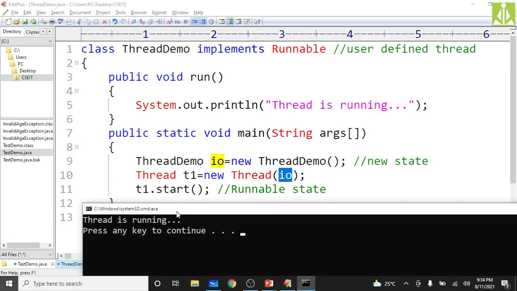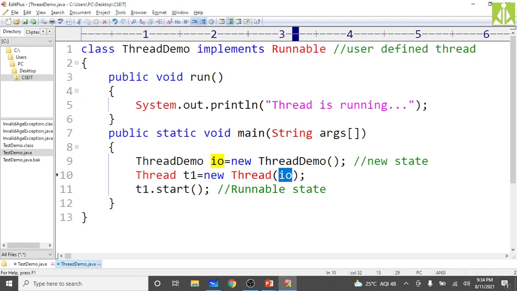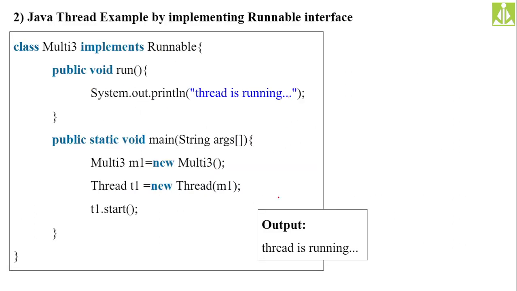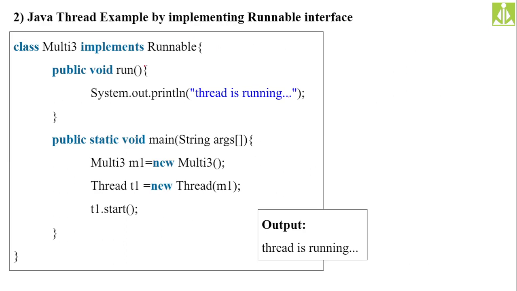Thread is running, same output we got. Hopefully you understood. If you are not extending the thread class, your class object would not be treated as a thread object, so you need to explicitly create the thread class object manually. In this example we are not extending the thread class, we are implementing the runnable interface.